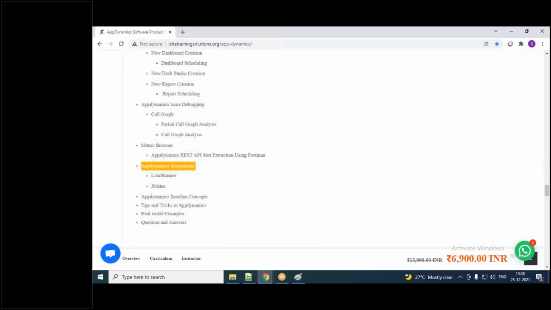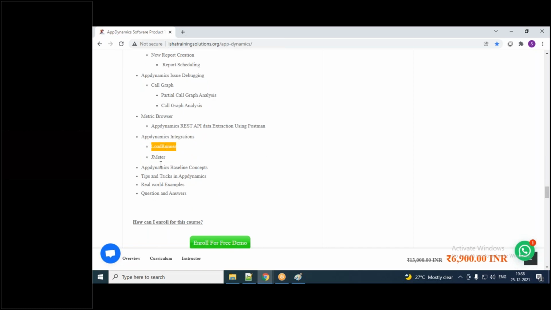So we are learning integration of LoadRunner and JMeter with AppDynamics. That is also we are going to cover. And then baseline, this is what I told you, right? Auto learning capability. It is actually learning with the available metric baseline value, and whether your current value has deviated from the baseline value or not. That also you can do. And then tips and tricks, real world example, question and answer.